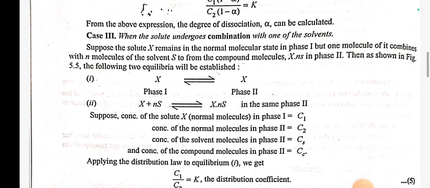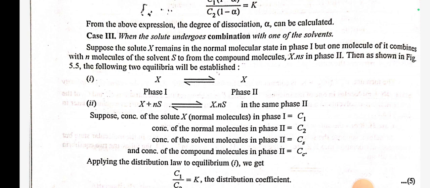Case 3. When the solute undergoes combination with one of the solvents. Suppose the solute X remains in the normal molecular state in phase 1, but one molecule of it combines with n molecules of solvent S to form the compound molecule X.nS in phase 2. Then, as shown in the figure, the following two equilibria will be established. Number 1, X in phase 1 is in equilibrium with X in phase 2. Number 2, X plus nS in equilibrium gives X.nS in the same phase 2.